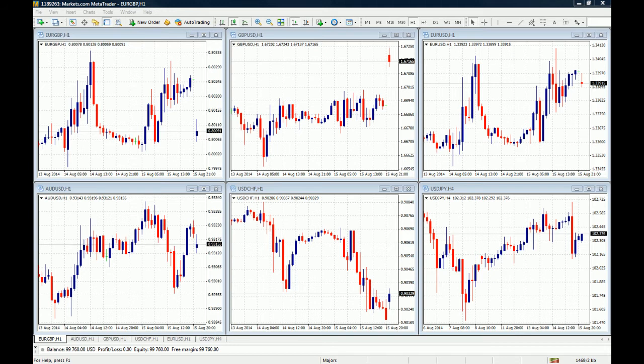And of course, if you like to aggressively monitor a currency pair or any financial asset, you can always have the same currency pair on 3 different windows with 3 different indicator templates on them. So let's start with the Euro GBP, okay?